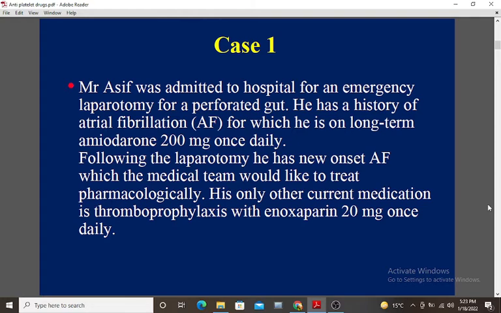Case 1. Mr. Asif was admitted to hospital for an emergency laparotomy for a perforated gut. He has a history of atrial fibrillation for which he is on long-term amiodarone 200 mg once daily. Following the laparotomy, he has new onset atrial fibrillation, which the medical team would like to treat pharmacologically. His only other current medication is thromboprophylaxis with enoxaparin 20 mg once daily.